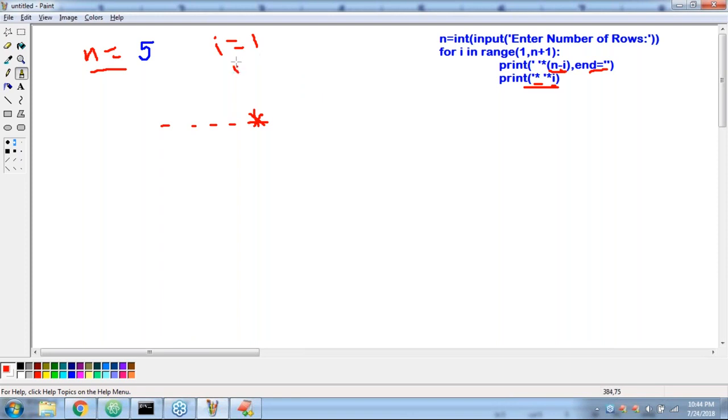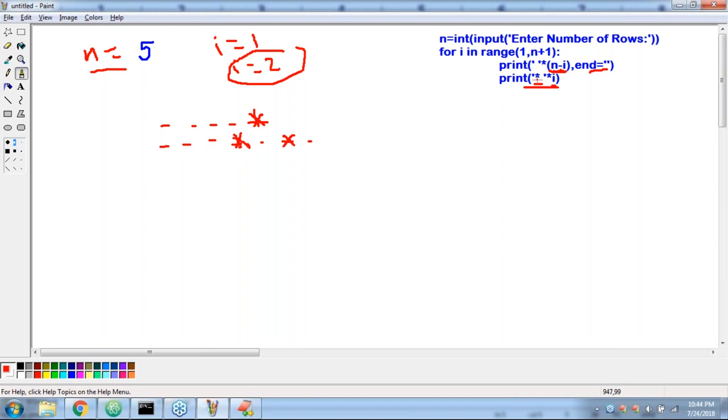Now I is equal to 2, sir. Second time, n minus I means what? Can you please confirm? n minus I means 3, because 5 minus 2 is nothing but 3. So 3 spaces, and then I is 2, right? That's why star space.